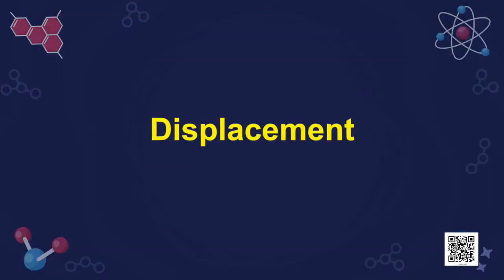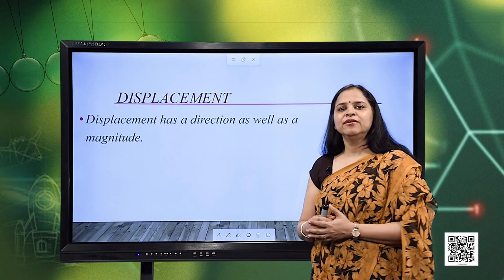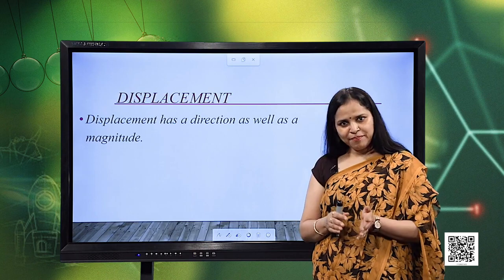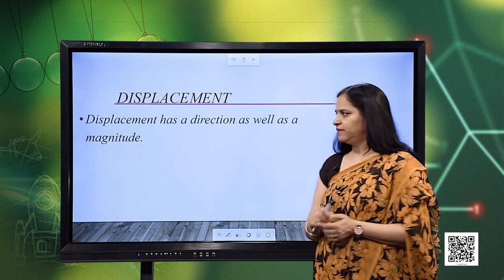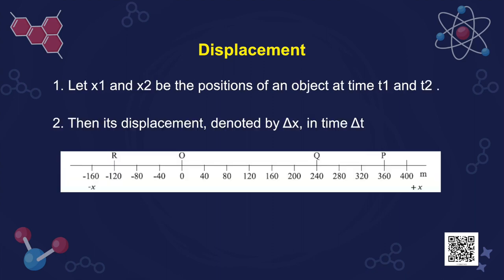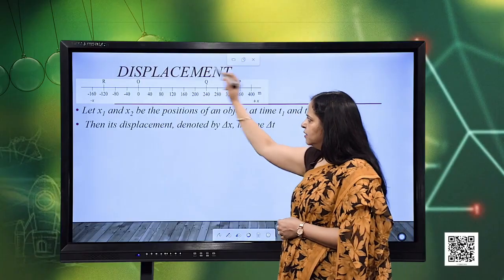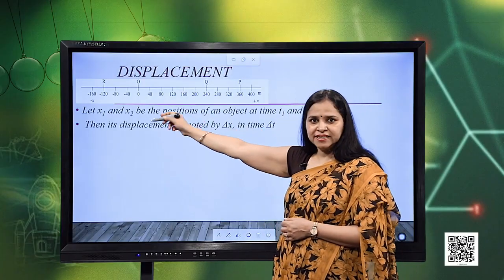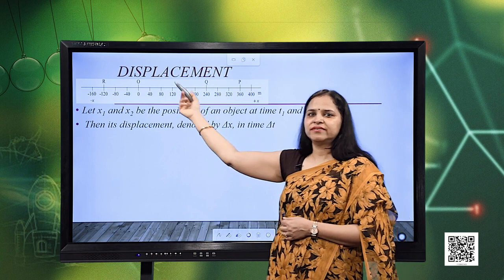Now, let us talk about displacement. In displacement, we talk about the length of the path along with the direction. So, displacement has a direction as well as a magnitude. For this, again I consider the same reference frame wherein I consider this as the origin, and my reference frame is along a straight line, as we are considering motion along a straight line. This reference frame has both directions, towards the right and towards the left.